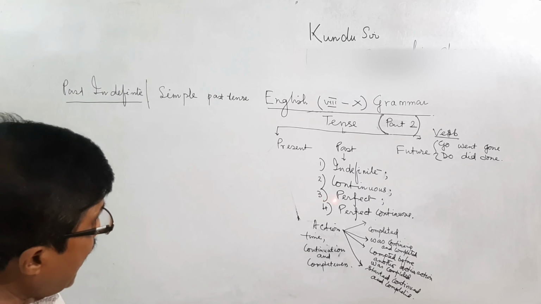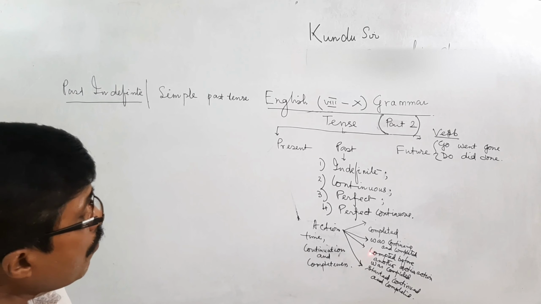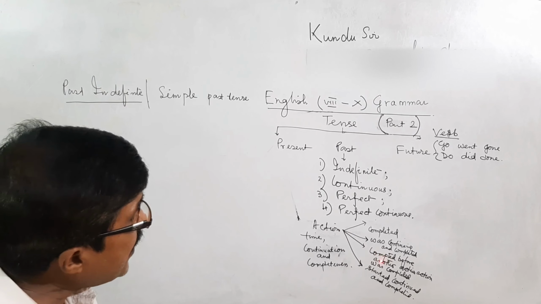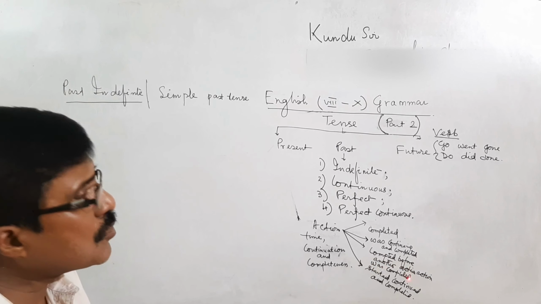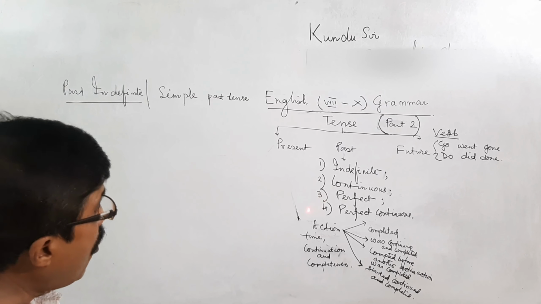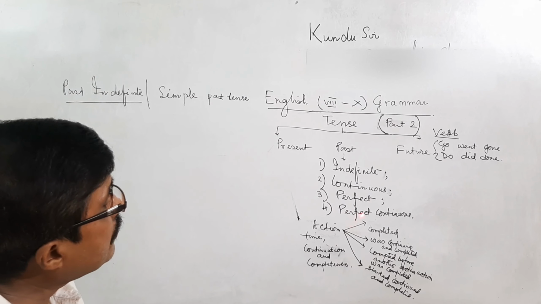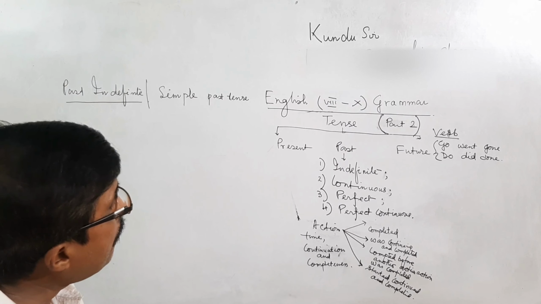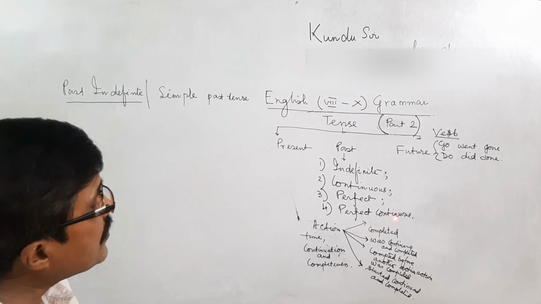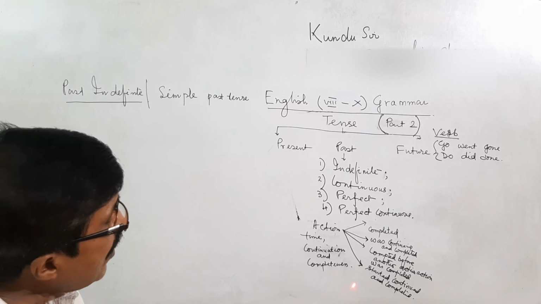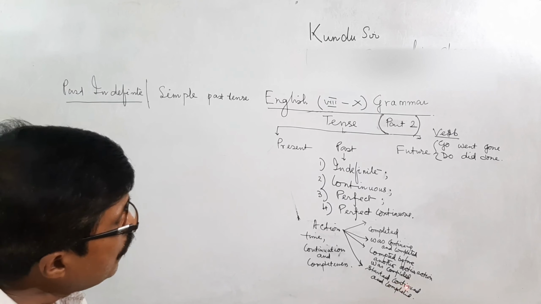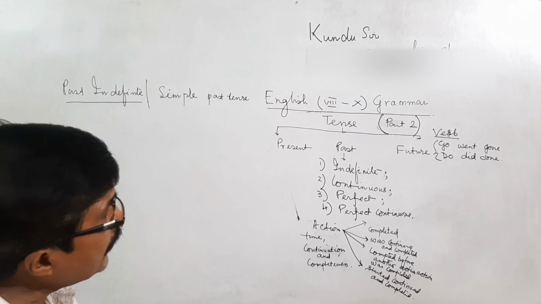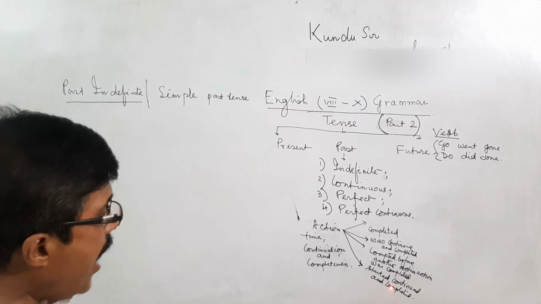Past perfect means an action completed before another action was completed. And the fourth one, past perfect continuous tense, means the action started, continued for some time and completed.